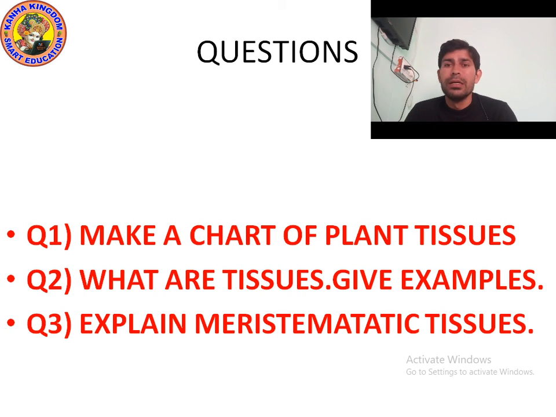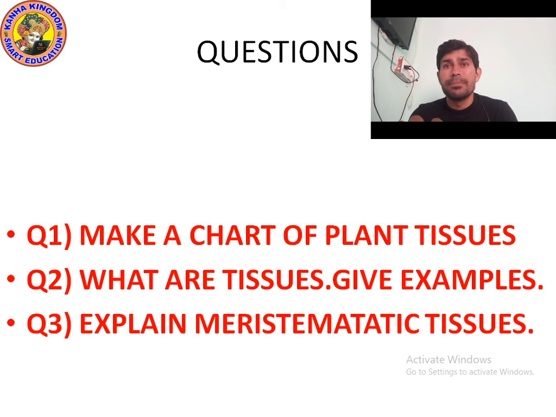Like in a human being, for example, the cells of the muscular tissue contract and relax and help in movement. And in plants, the cells of vascular tissue conduct water and food from one part of the plant to other. Am I right? Next question.